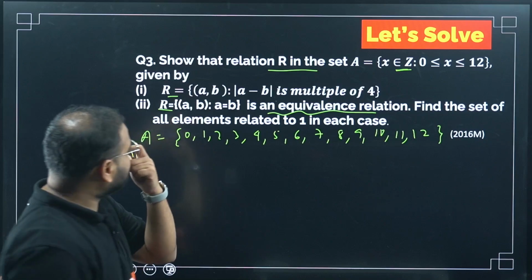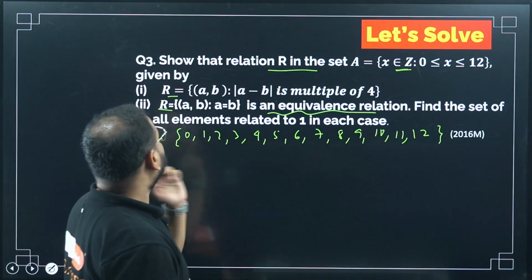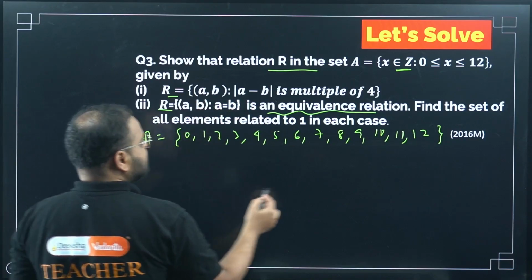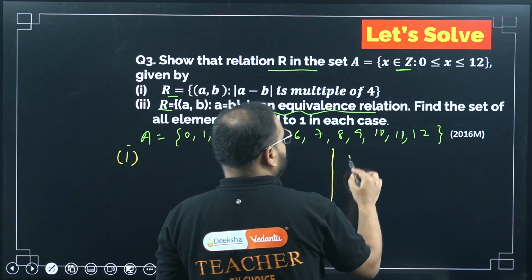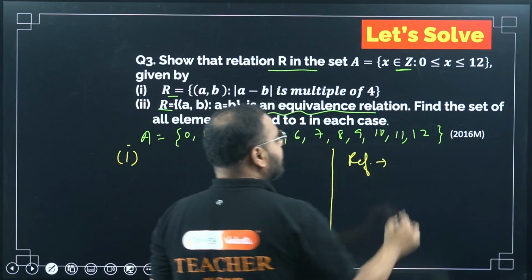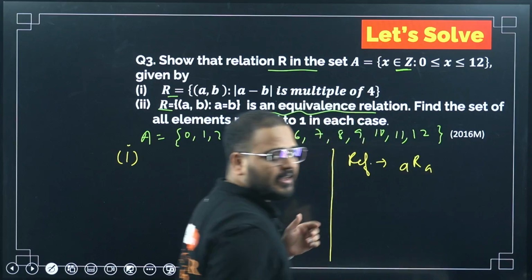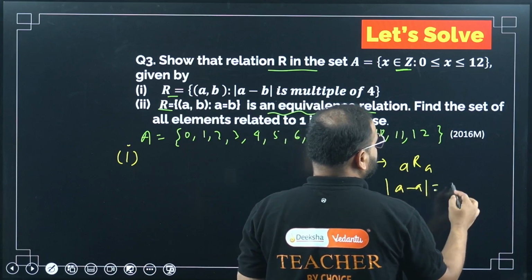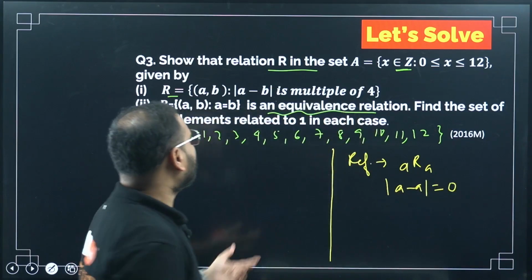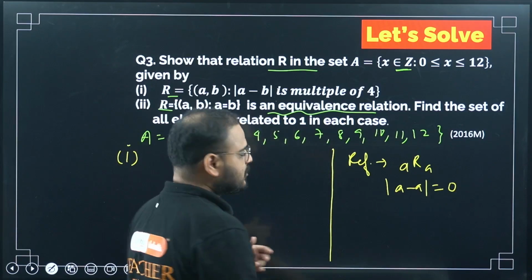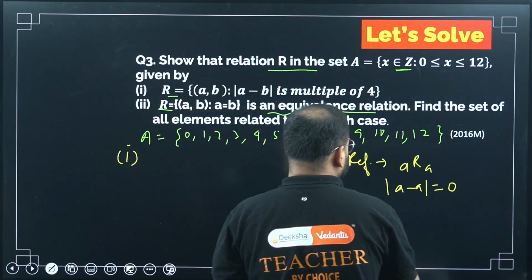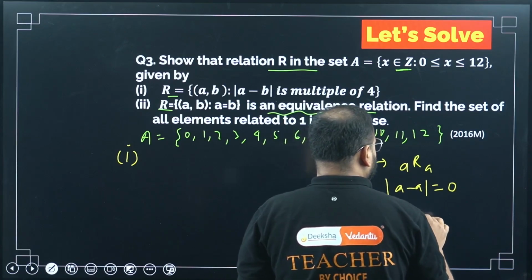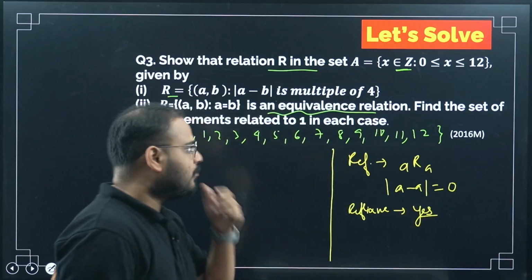So the relation R in set A is defined: (a, b) where the difference of a minus b is a multiple of 4. Let's check for reflexive. Reflexive is ARA. Whatever the number A, it becomes mod of A minus A, which will simply be 0. And 0 is a multiple of 4, since I can divide 0 by 4. So it is possible. So reflexive is there.